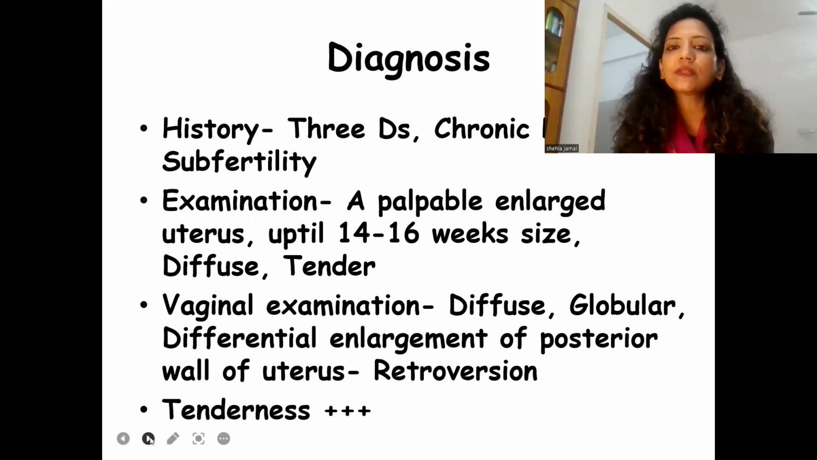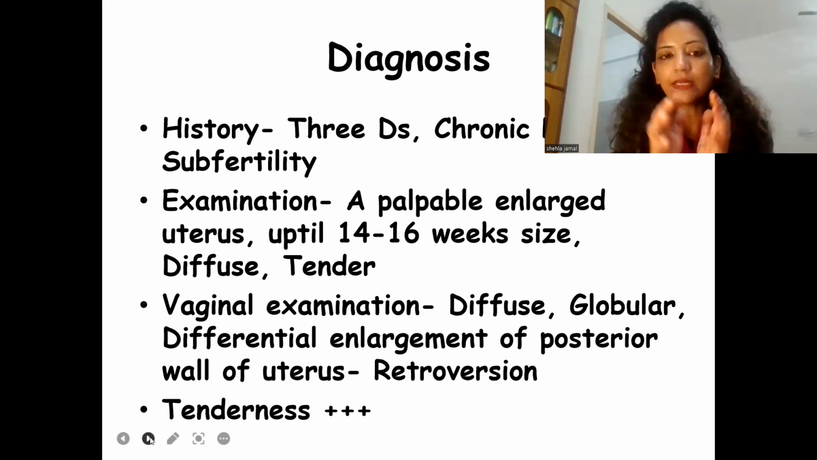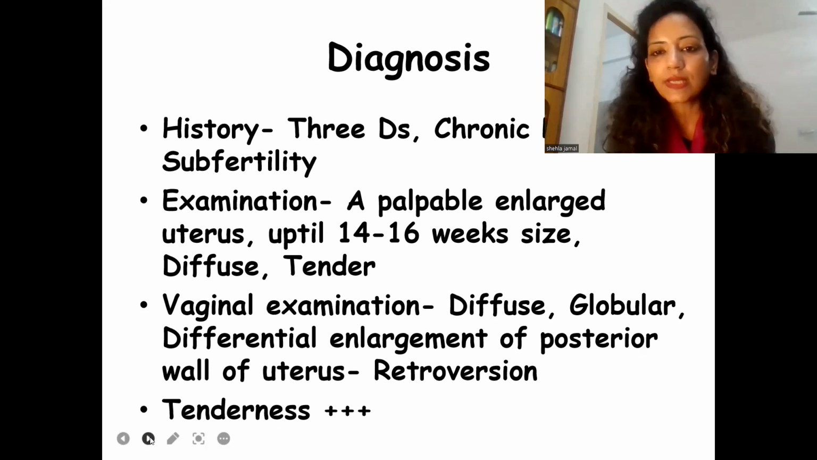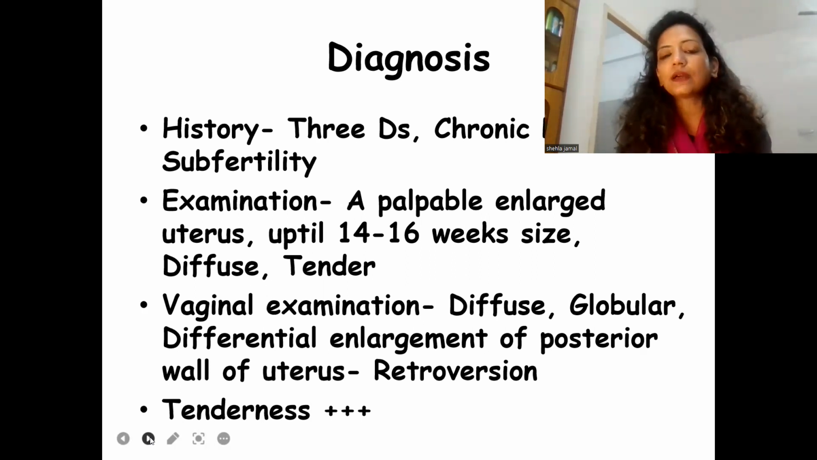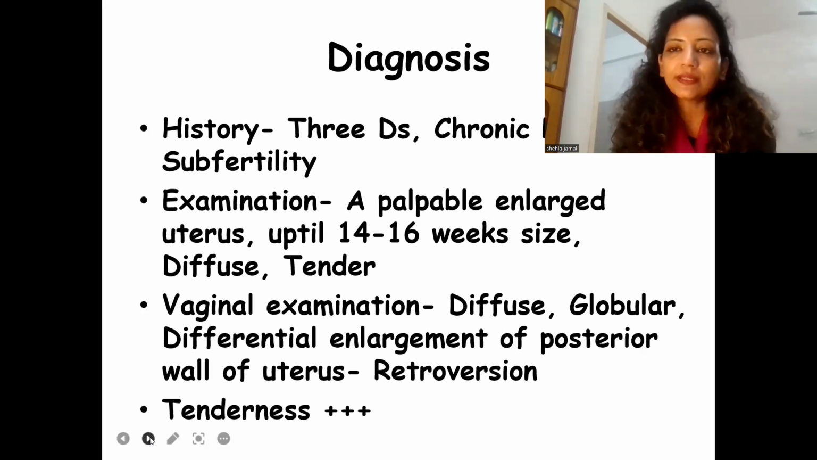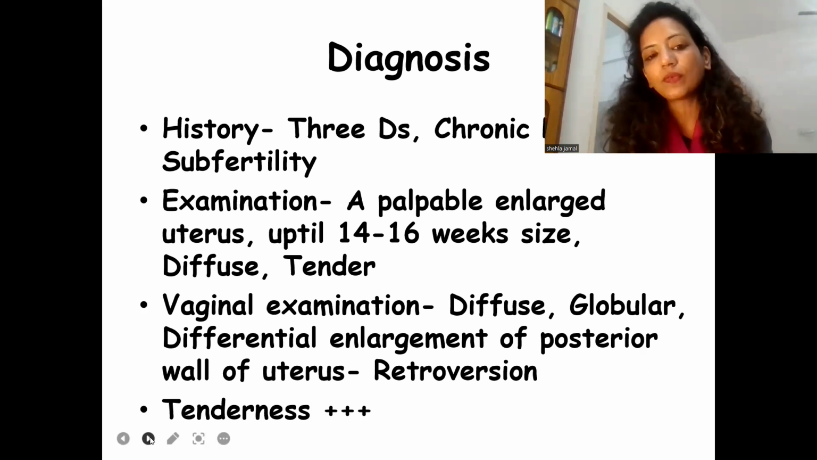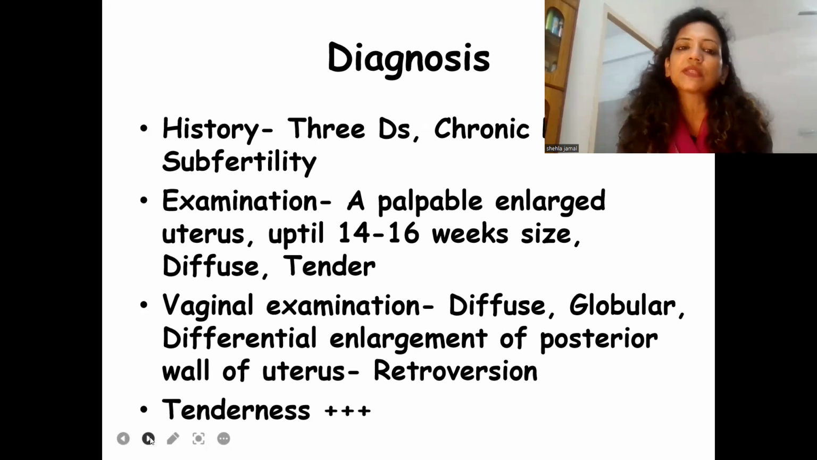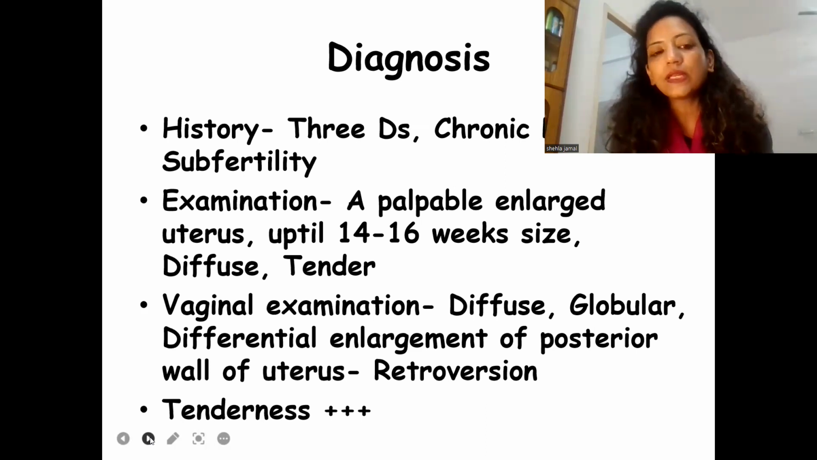When we do vaginal examination, again the uterus is diffusely enlarged. It is globular in feel, and this differential enlargement of the posterior wall of the uterus causing retroversion due to heaviness in the posterior wall is almost pathognomonic of adenomyosis. During vaginal examination, tenderness will be quite pronounced. Historically, when we were residents, we were taught to examine a patient of adenomyosis during menstruation, as it was thought it would be extremely painful for the patient and lead us to a prompt diagnosis of adenomyosis.